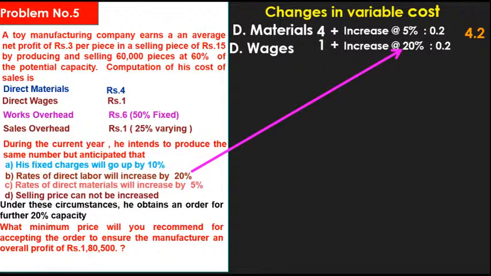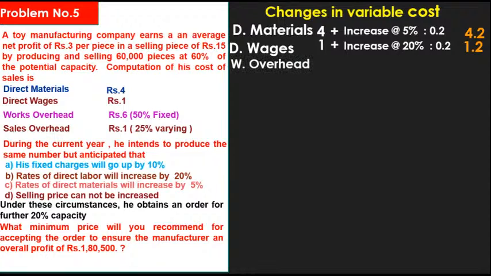What is the price increase? 20 paisa, 0.2. Okay, 1 plus 20 paisa. What is the direct wages now? 1 rupee 20 paisa.